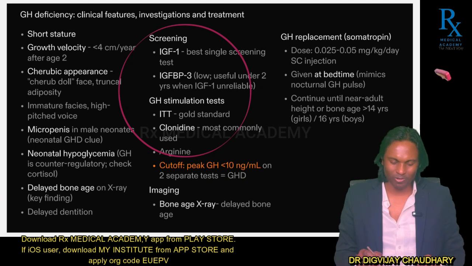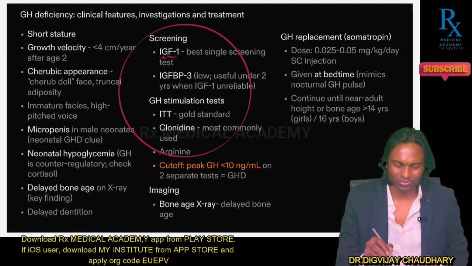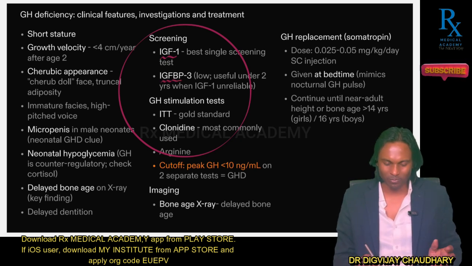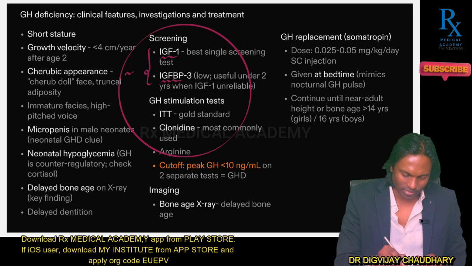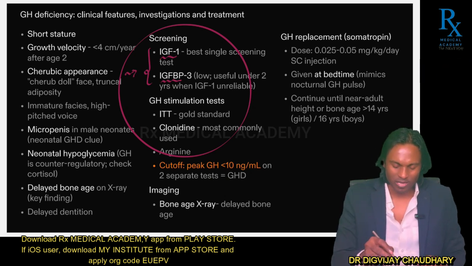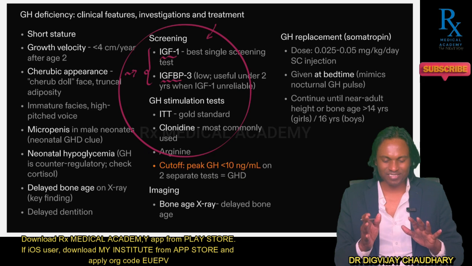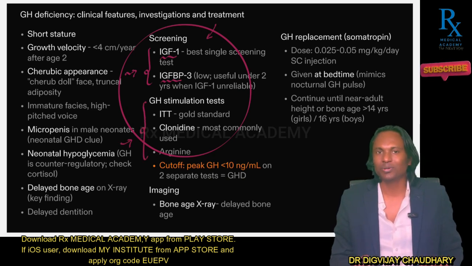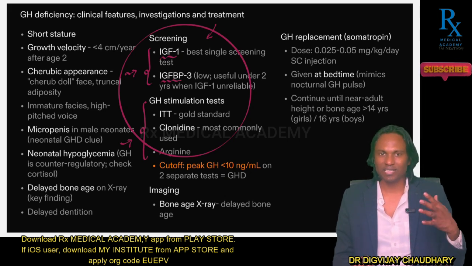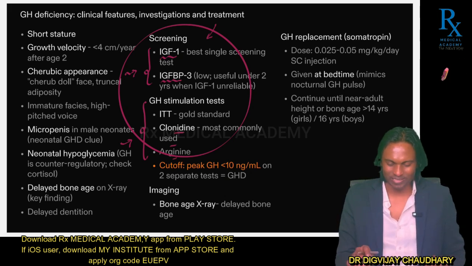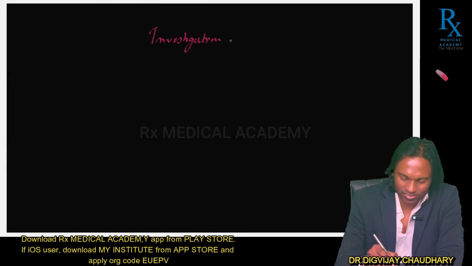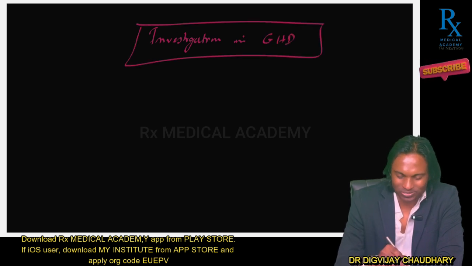Therefore, to avoid this mistake, it is better to have estimation of insulin-like growth factor 1. It is better to go for insulin-like growth factor binding protein, which is more reliable in comparison to the estimation of growth hormone. But these are screening tests. If these screening tests come out positive, then you can go for growth hormone estimation after a growth hormone stimulation test with the help of either insulin or arginine or clonidine. So let's talk about investigations in diagnosis of growth hormone deficiency. Very simple. We are talking about growth hormone deficiency and Laron syndrome as well.